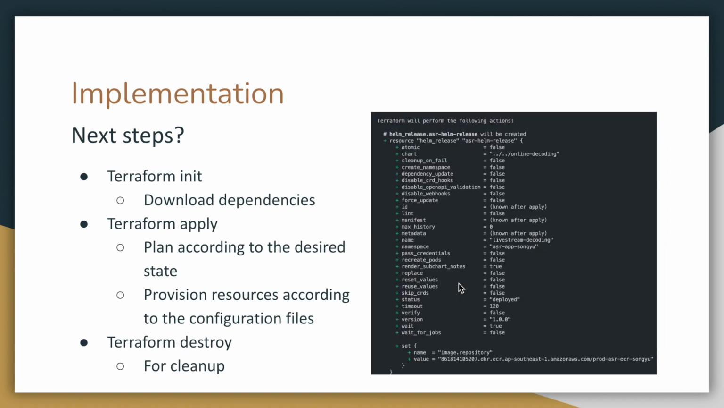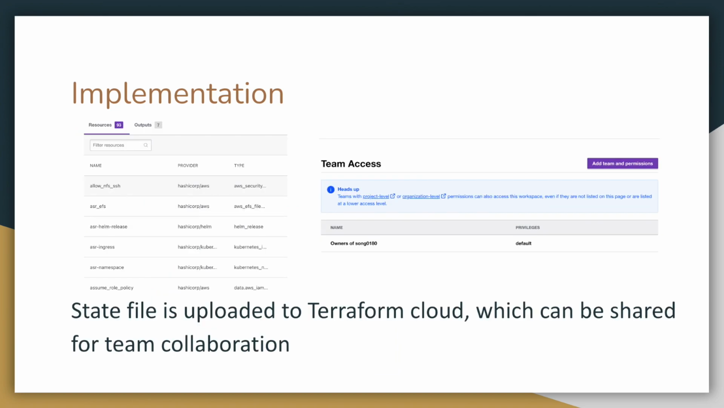With the modules ready, our next step is to apply those changes by running Terraform commands. There are 3 commands available for us. Terraform init is used to download dependencies that are required by Terraform. And Terraform apply is used to plan the resources that we need to provision according to the desired state that we defined in our configuration files. After our confirmation by typing yes, Terraform will provision resources according to the configuration files. If the project is no longer in use and we want to remove those resources from our infrastructure, we can use the Terraform destroy command to clean up everything. In our implementation, we also make use of Terraform Cloud. With Terraform Cloud, we're able to upload our state files to remote locations, which can be shared for team collaboration.